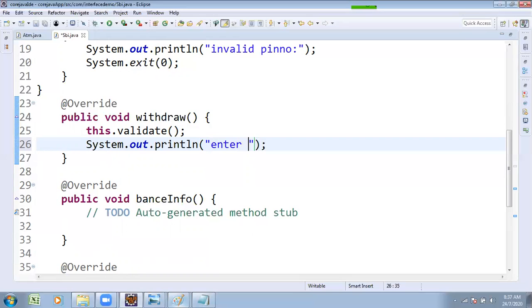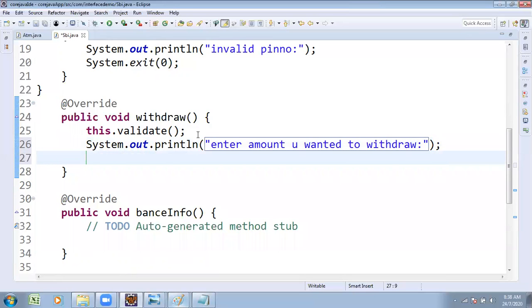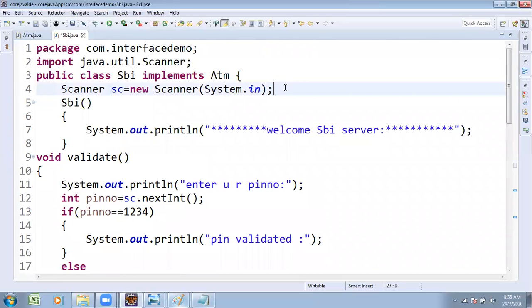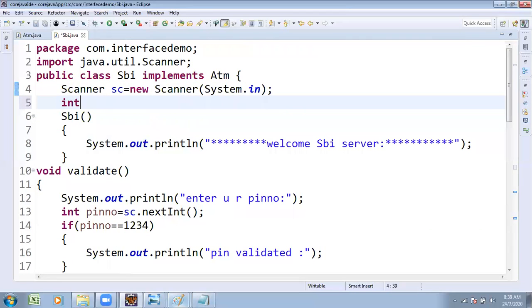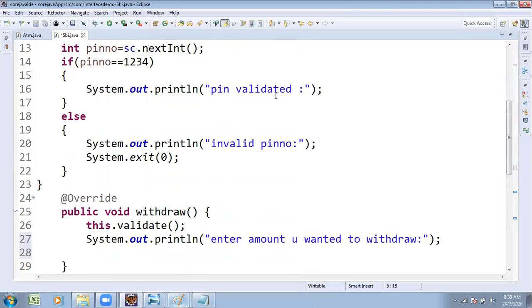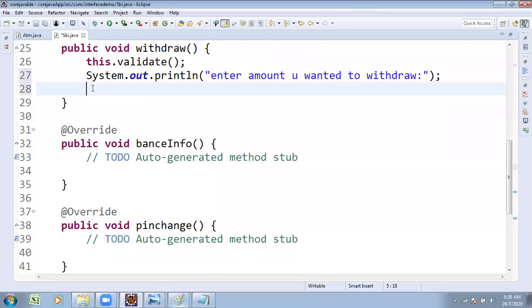Enter the amount you want to withdraw. It is going to be asked, so you have to enter some amount. That's why I'm declaring one global variable that is accessible everywhere: int amount. The initial value is 0, otherwise the default value is taken.